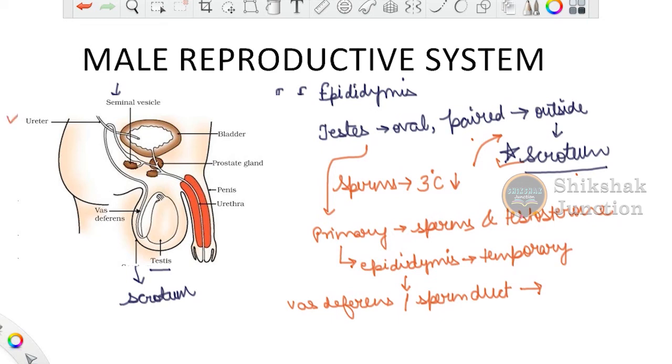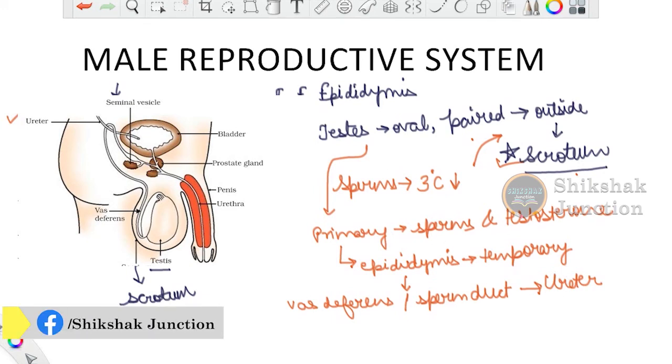ठीक है, तो vas deferens क्या करेगा? Now on the way to its path, it leads to the outside of the body and it joins another tube, that is the ureter, that is the part of the excretory system of the body. ठीक है, तो this joins the ureter that is coming out from this bladder portion.